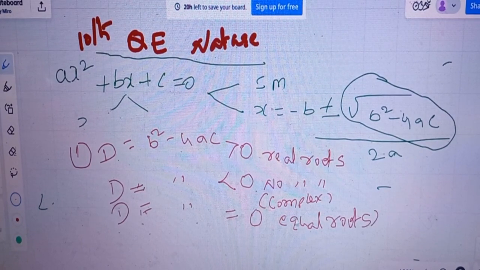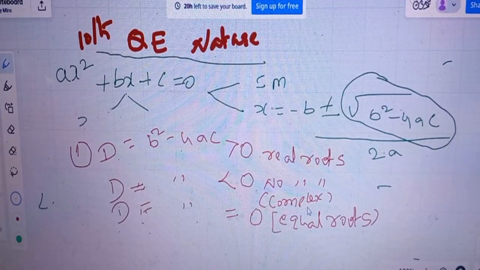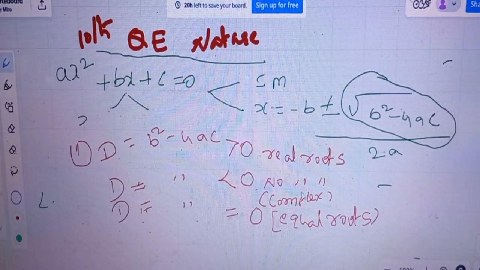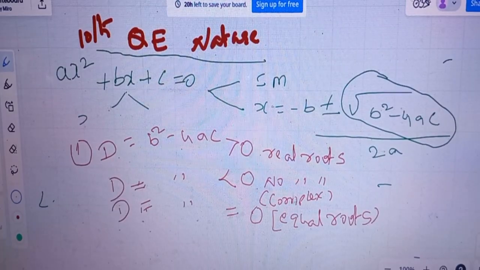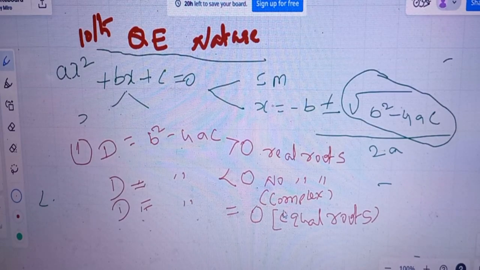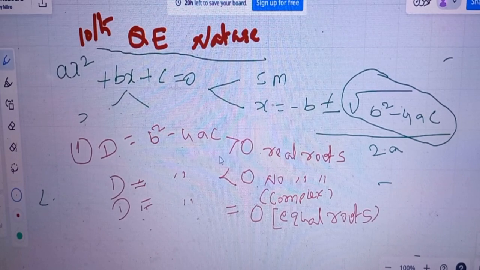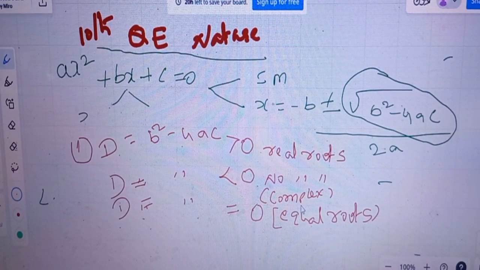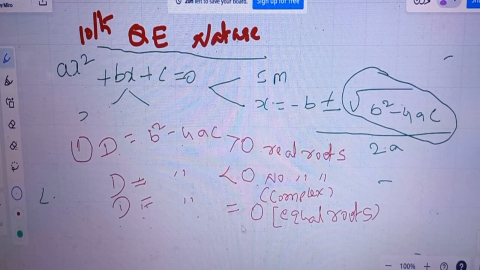In this discriminant, one question comes every year in board examinations. They ask about the nature of the roots, or that a quadratic equation has real roots or equal roots, to find some k value. Such types of questions are given in the board examination. So this is the nature of the quadratic equation. Discriminant b square minus 4ac greater than 0, real roots; less than 0, no real roots, that means complex roots; equal to 0, that is equal roots.